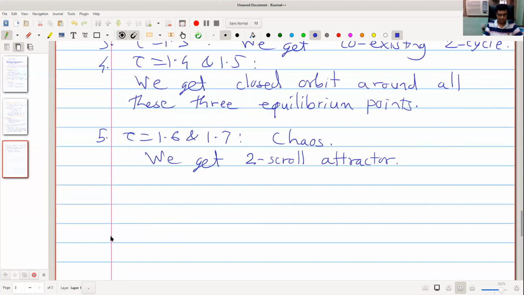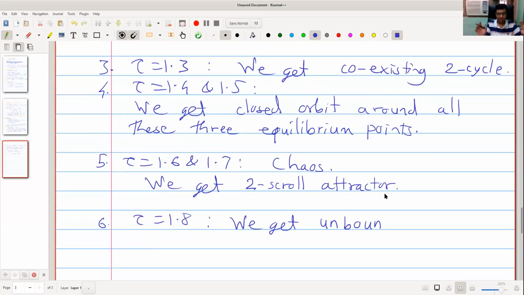And the last observation is when tau is equal to 1.8, or in fact when we take tau greater than or equal to 1.8, we get unbounded solutions. What is meant by unstable? If tau is greater than tau star, we get unstable solutions.